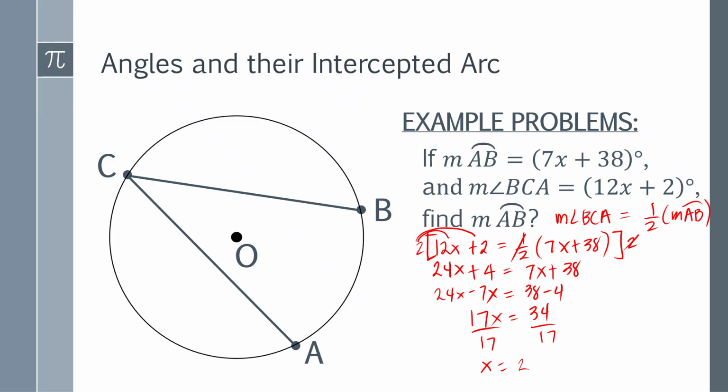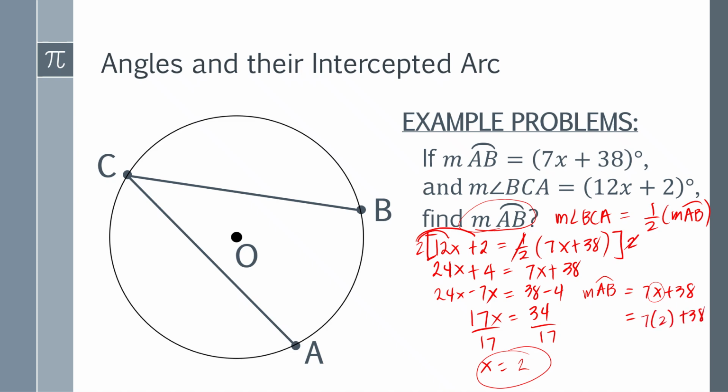No, because we are finding the measure of arc AB. So the measure of arc AB is equal to 7x plus 38, and we have to replace the value of x here. We have here 7 times 2 plus 38.